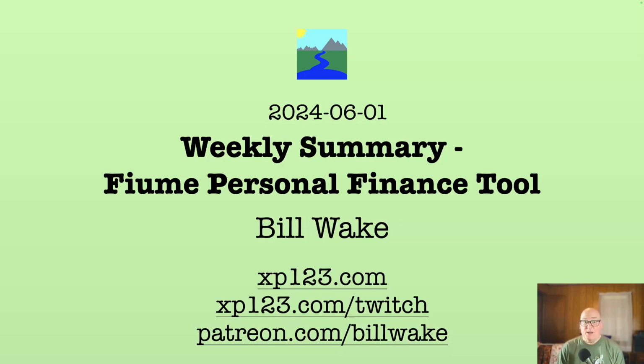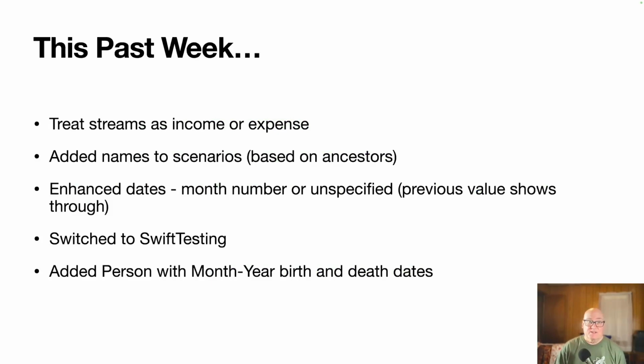Lately, we've been working on a personal finance tool I'm calling Fiume. So this past week, we did a little work on the streams. We made them so they were either income or expenses, no negative numbers, just one or the other type. We added names to our scenarios. So when you generate multiple scenarios from a situation we call possibilities, each scenario has an individual name based on its contents and unique name, so you can map from the graph to the corresponding scenario.